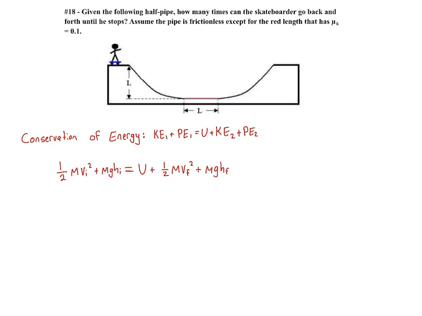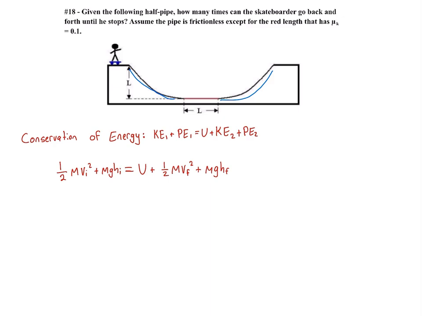Moving on to question 18: given the following half pipe, how many times can the skateboarder go back and forth until he stops? Assume the pipe is frictionless except for the red length that has mu sub k equals 0.1. So for this problem, we're going to assume that we've got no friction along these entire lengths of the pipe, and we are only worried about this small red section here that has a coefficient of kinetic friction of 0.1.